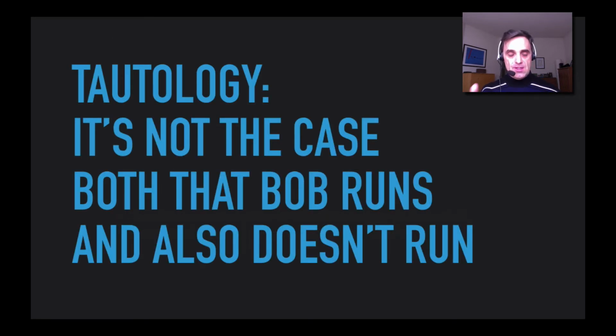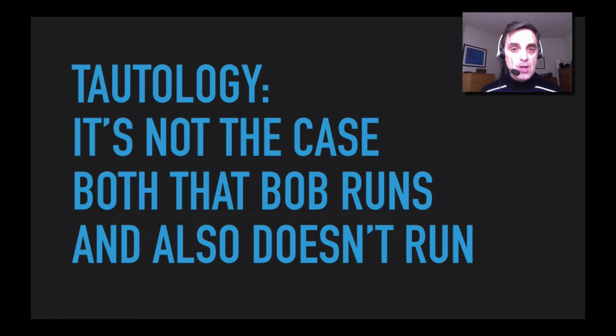So let's consider this sentence. It's not the case both that Bob runs and also doesn't run. So this is a complicated sentence. We're saying it's not the case that, what? This conjunction, Bob runs and Bob also doesn't run. Could that be true? No, and that's what we say. We say it's not the case that that whole thing is true.